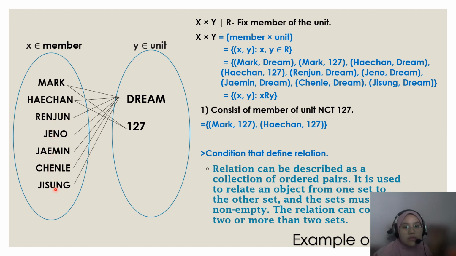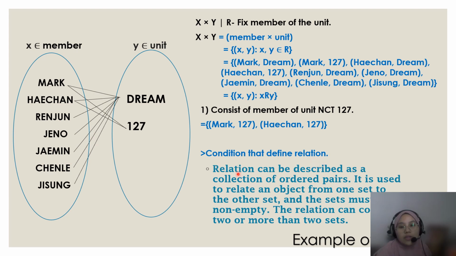So the answer is (x, y). The order is still (x, y). X related to Y, which is (x, y) is an element of R. So if the question asks about members of unit 1 to 7, the answer is Mar 1 to 7 and Hechan 1 to 7. The condition here and here define what the relation is.